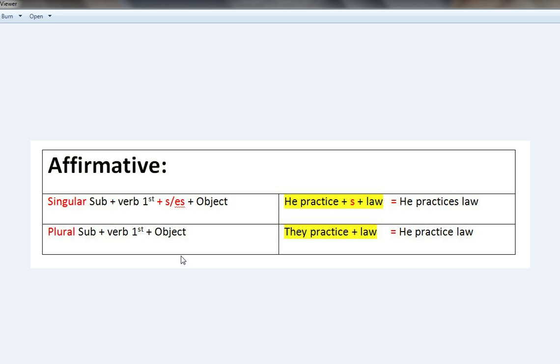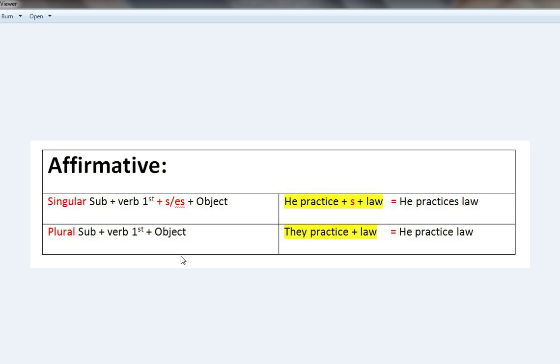If the subject is singular, suppose we take one sentence: one person is practicing law, and we will concentrate on this sentence only. One person is doing advocacy, the one person is actually pursuing LLB. So what can you say?